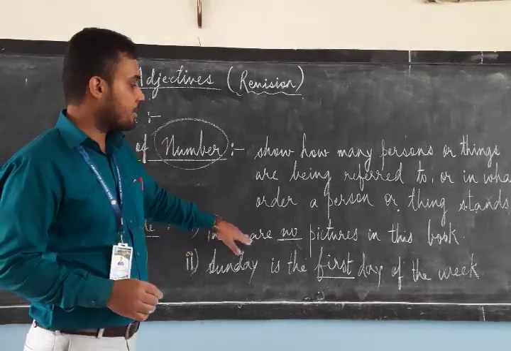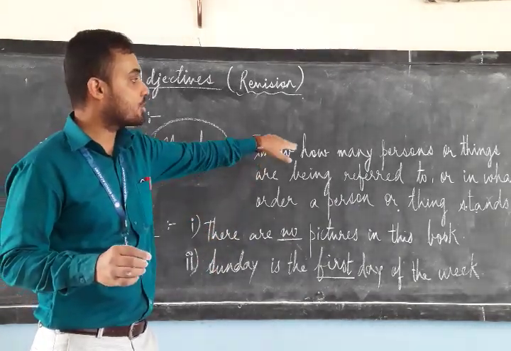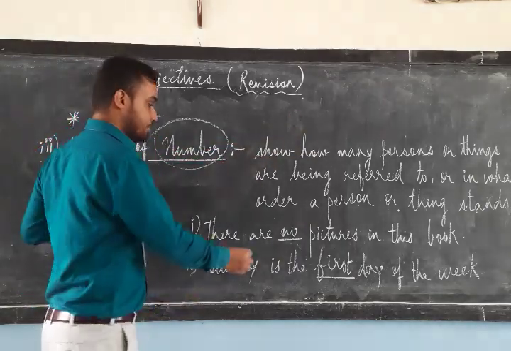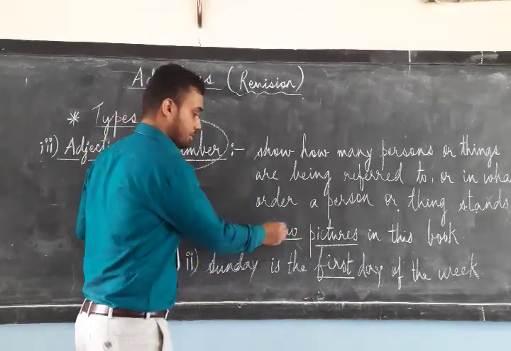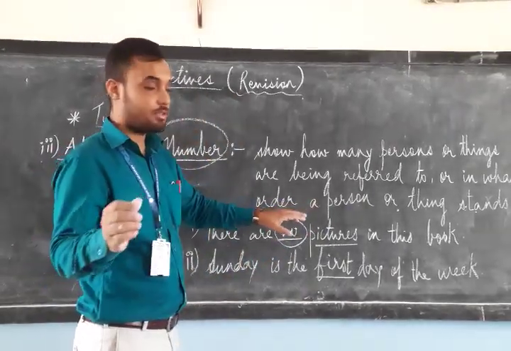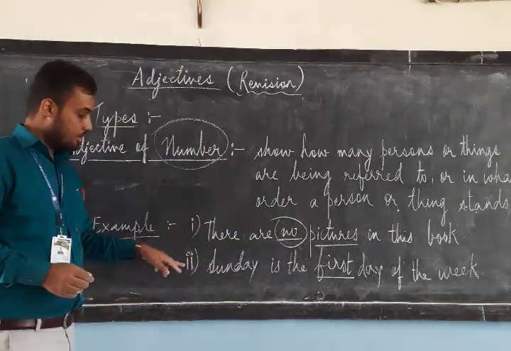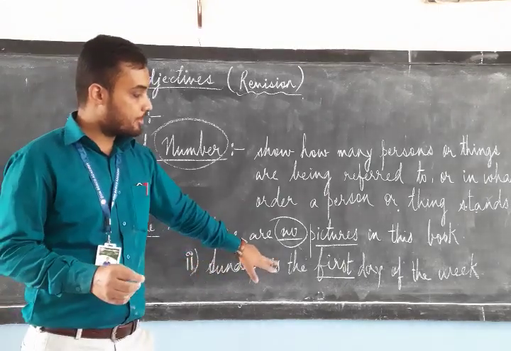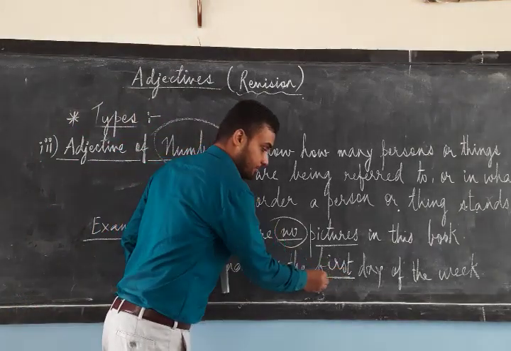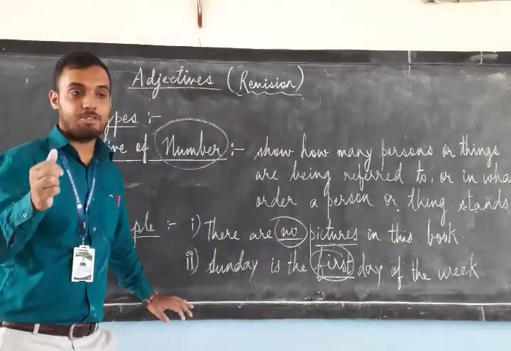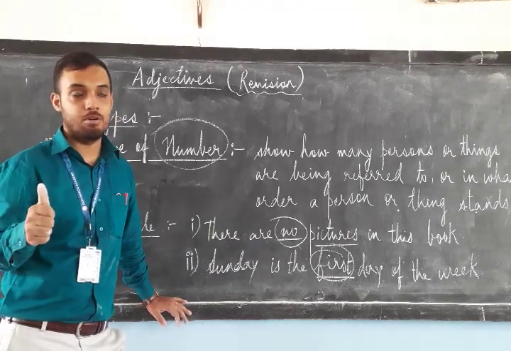Now see the examples over here. First says, there are no pictures in this book. Now look at the definition. It shows how many persons or things. Here the picture is a thing. So there are no pictures in this book, meaning there is no picture. Pictures is a thing and book is a noun. Second one. Sunday is the first day of the week. Sunday is which day? The first. First is an adjective of number. Under which category? It comes under the category of cardinal number. Okay?